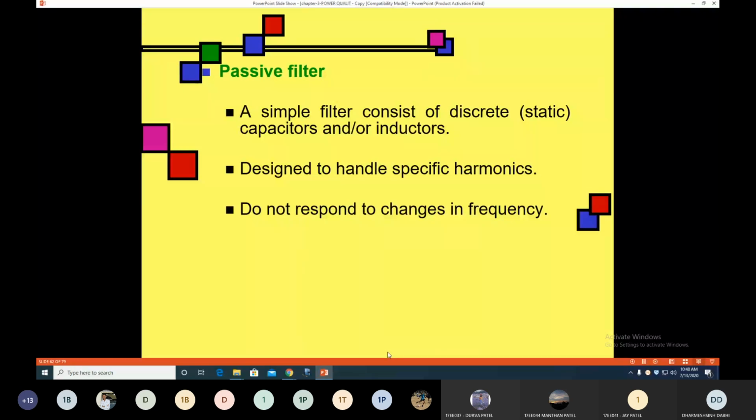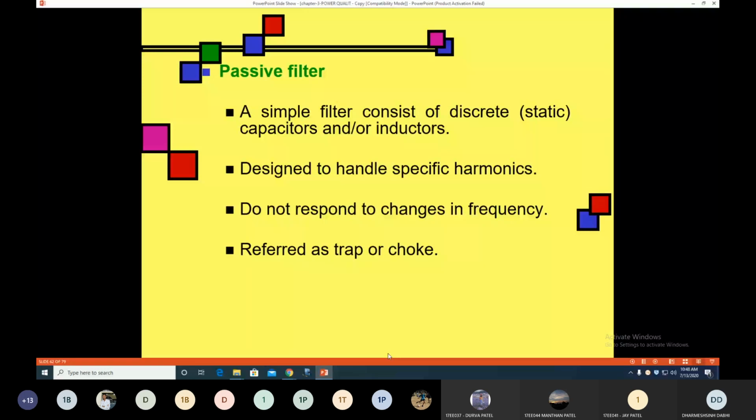It will not respond to the change in frequency. So this is not an active part of the filter. It is passive. Whatever it is designed for, only for that does it provide protection. So that's why it is referred to as a trap, or sometimes it is called a choke.